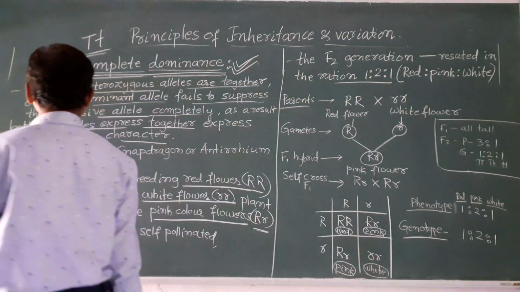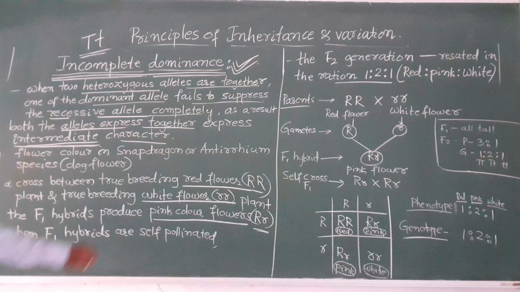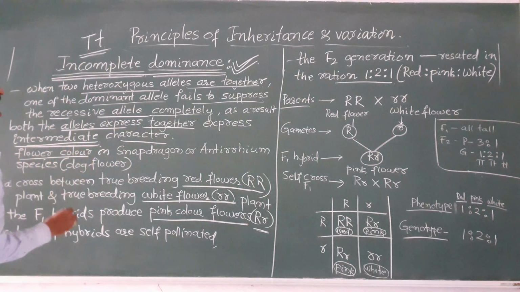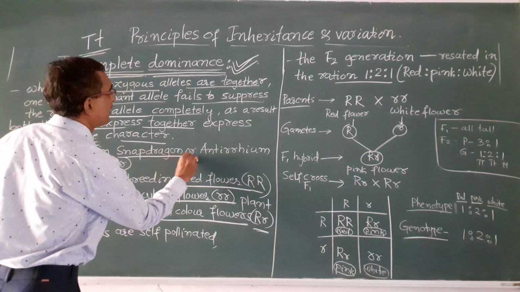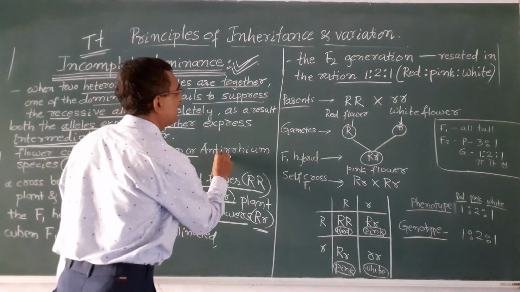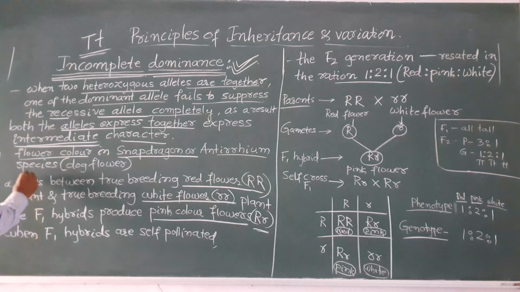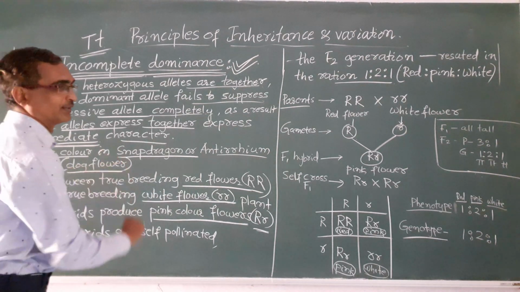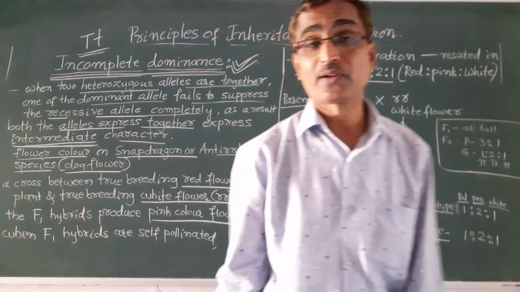The example for incomplete dominance is the flower color in the snapdragon, or Antirrhinum species, and this is also known as the dog flower. This is very much important.